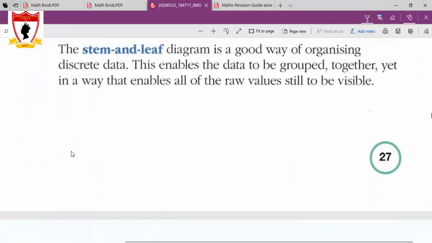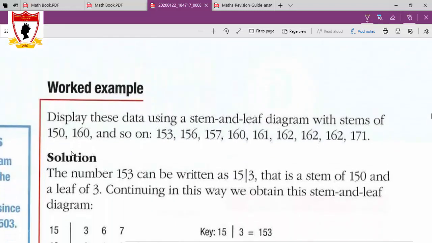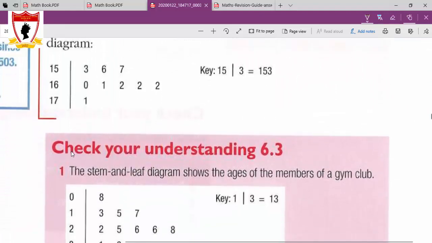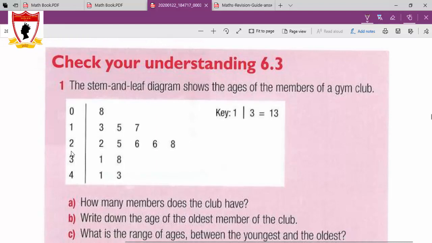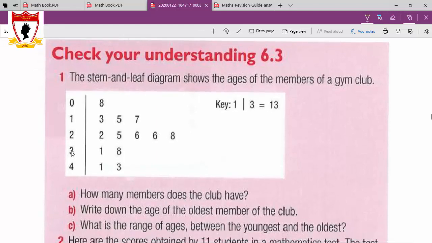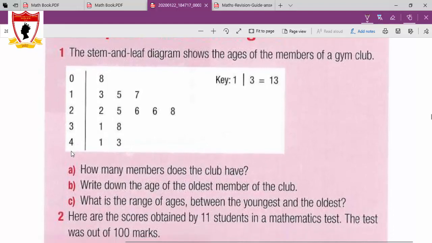Stem and leaf diagrams. Question 1, stem and leaf diagram shows the ages of the members of a gym club. Okay, here is a stem and leaf diagram. This 08 means 8 years, as the key is mentioned here. 13 means 13 years old. Like, how can we read this? This is 28. This is 31. Each stem and leaf diagram could have a different key. It's not conditioned to be always like this.